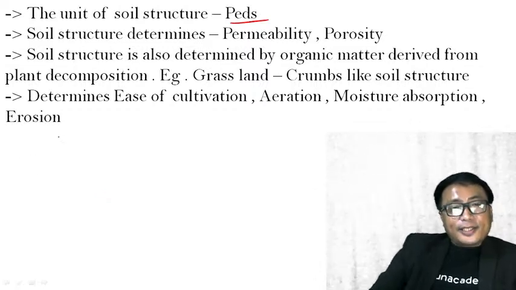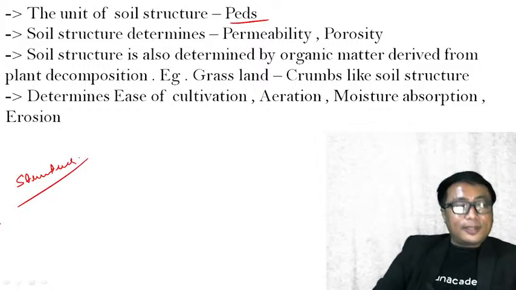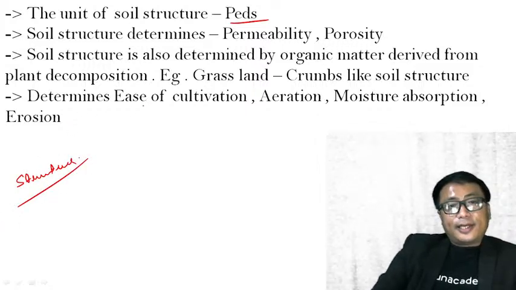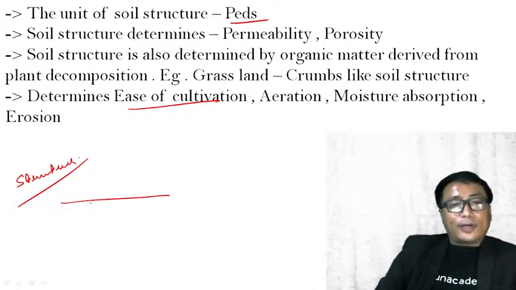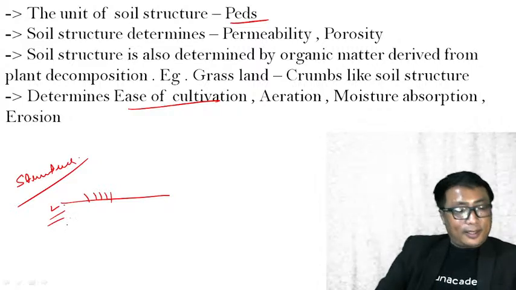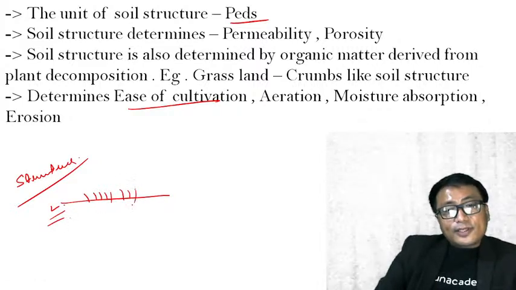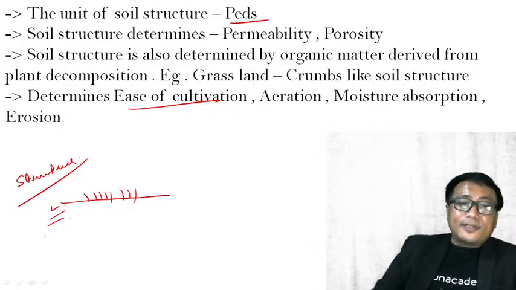Depending on the structure of the soil, the importance of the structure of the soil is that it determines the ease of cultivation. While preparing the soil, while tilling the soil, the ease of cultivation will be determined by the structure of the soil.